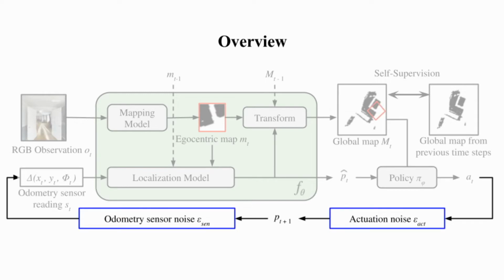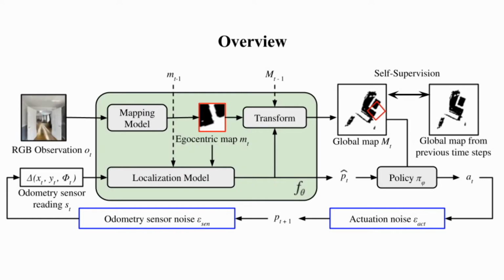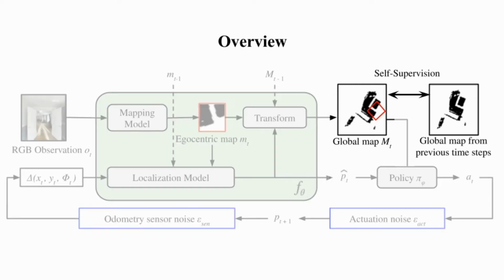Then given corrupted measurements from the actuation and odometry noise, it suffices to fine-tune the observation module only to produce the stable intermediate representation. Yet, adapting the observation module requires either ground truth poses or explicit noise models, which are not available in the realistic setup. So we formulate a self-supervised learning task where the agent is encouraged to generate consistent global maps at different time